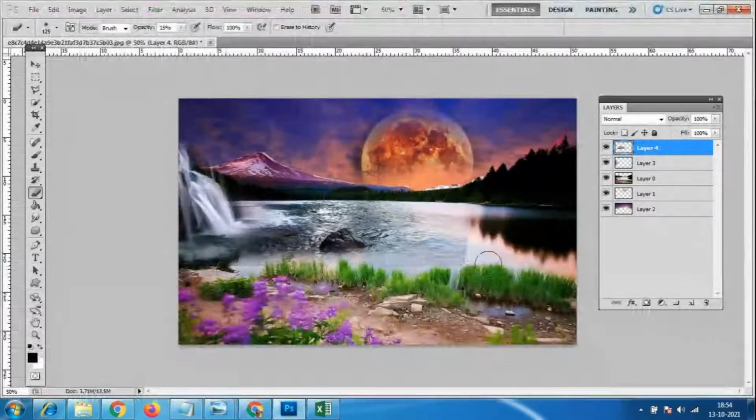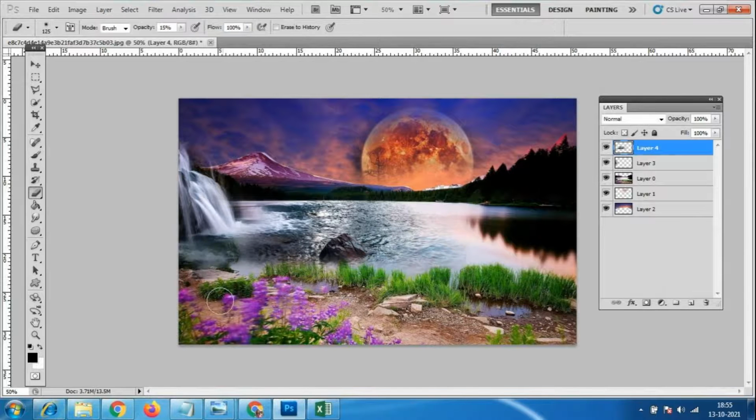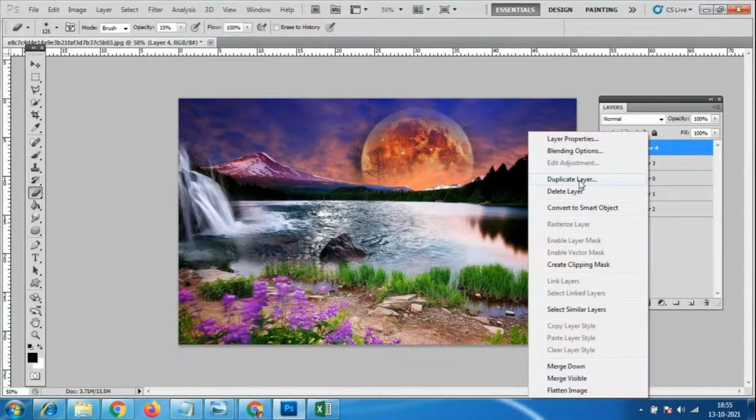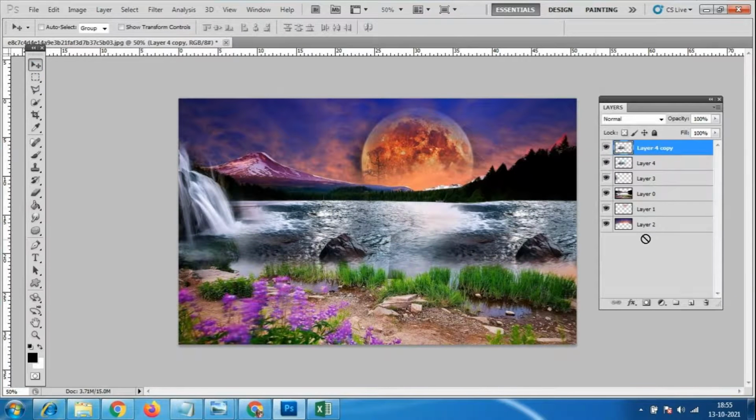So we can take a copy of this file only. Yesterday I told you how to take the duplicate copy. Can anybody tell me how to take the duplicate copy of the file? We have to right click on the layer. Yes, duplicate layer. Then only as much of the part as we want, we can take.